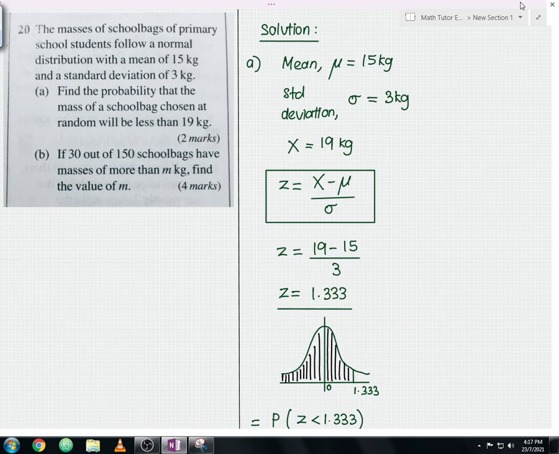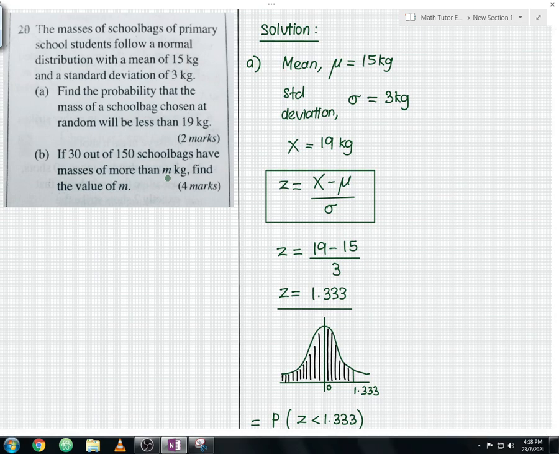Your first step will be calculating the probability, then you sketch the bell curve, and from there you identify the Z score, and finally you calculate the X value. In this case the X value is m kg. So you need to be careful, guys, when you're handling this type of question.